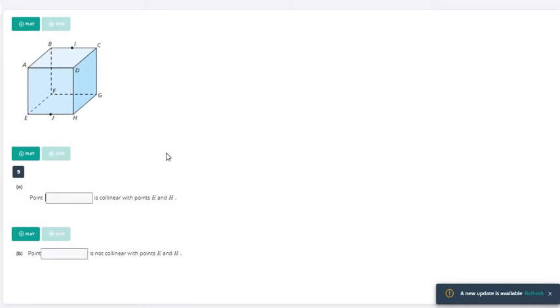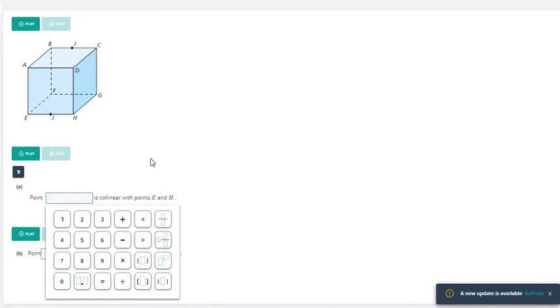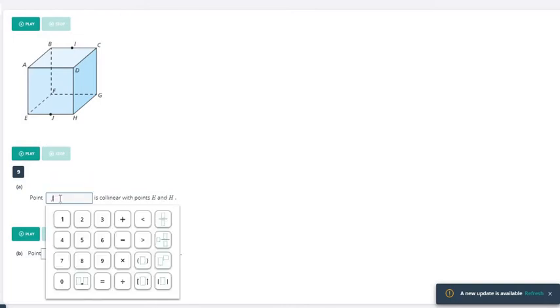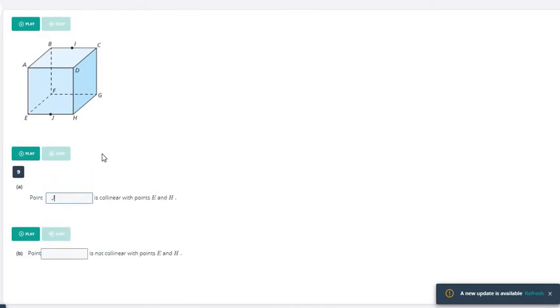Really important that you remember to always use capital letters when you're naming points. If you were to put a lowercase j like I just did there, it would tell you that you were wrong, and the reason for that is because all points need to be capital letters. So point J with a capital J is correct. So now, which point is not collinear?